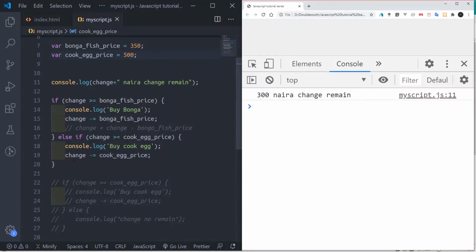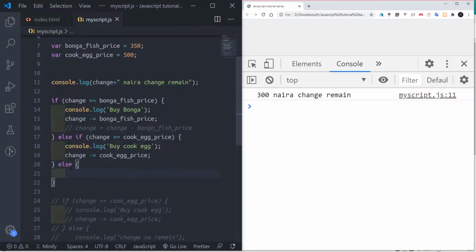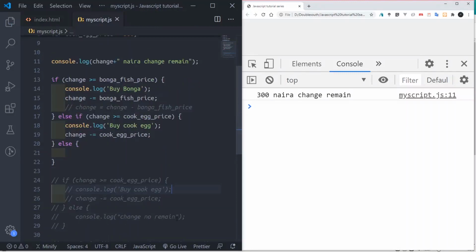So we will figure out after this else if, okay, else. More, print change not remain, or change not reach. Change not reach. So we'll go to the browser and say change not reach. So now you know you want to shop into me. You see how? Change not reach.